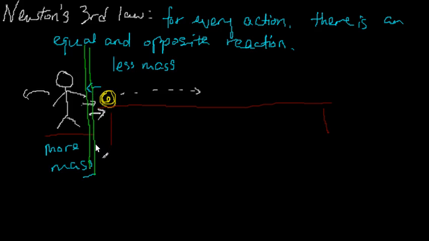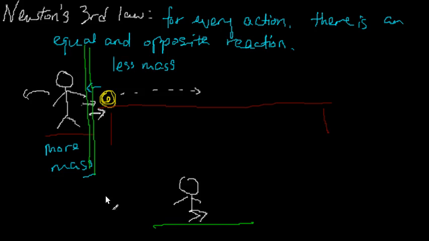Now, as another example, let's say I'm standing on the ground here, on the field, and I squat down and push downwards with my leg.